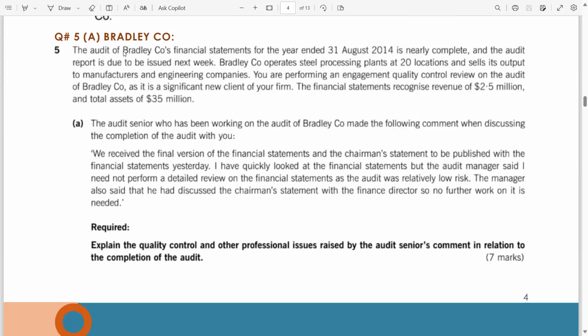Bradley Company operates steel processing plants at 20 locations and sells to manufacturers and engineering companies. You are performing an engagement quality management review on the audit of Bradley Company. It is a significant new client of your firm. The financial statements recognized revenue of 2.5 million and total assets of 35 million.